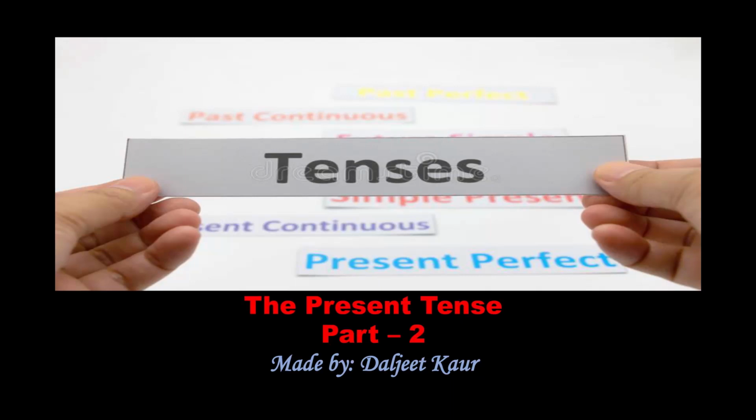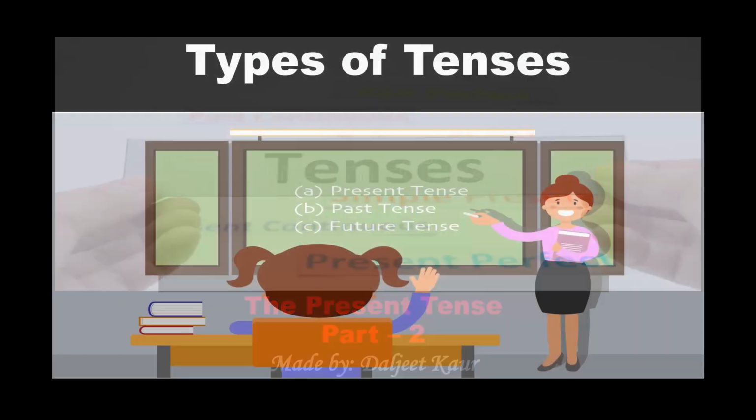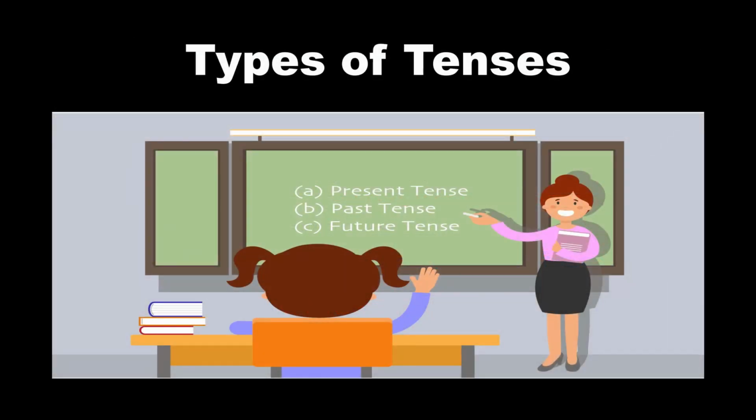Hello children, in this lesson you will learn the second form of present tense, that is present continuous tense. First, let us understand what tenses are. Tenses are verbs used to express an action and the time that the action was performed or happens, that is the time that the verb was executed. Broadly, they are divided into three parts, that is past tense, present tense and future tense.